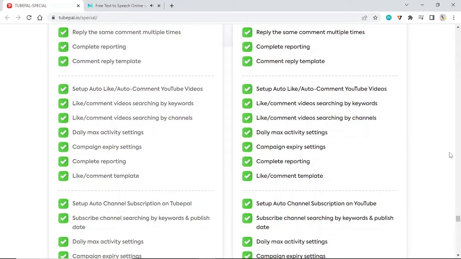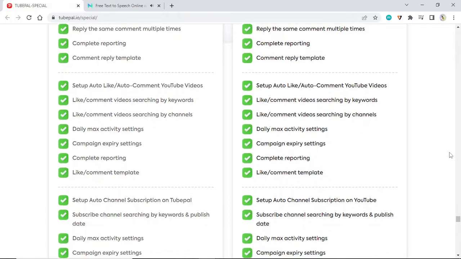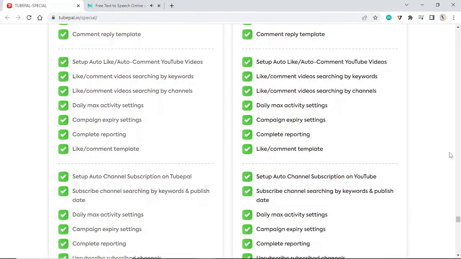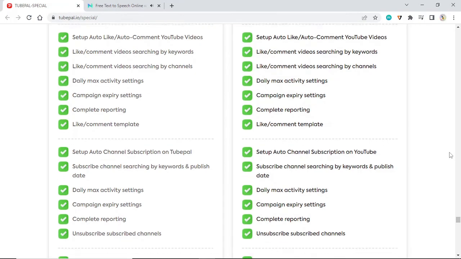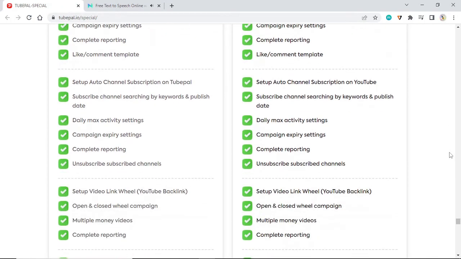Set up auto comment on YouTube videos. Like and comment on videos searching by keywords. Like and comment on videos searching by channels. Daily max activity settings. Campaign expiry settings. Complete reporting. Like and comment template.